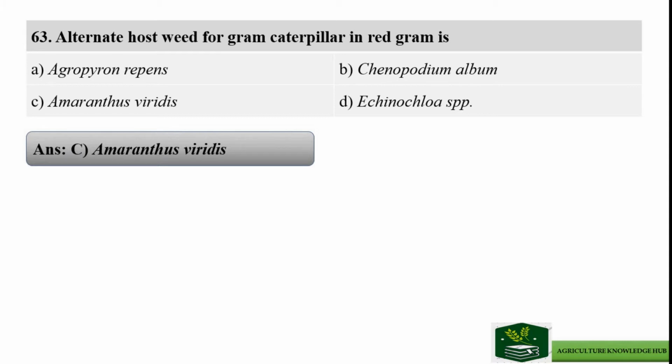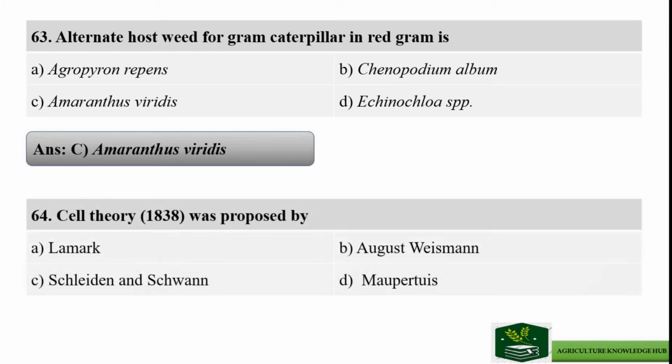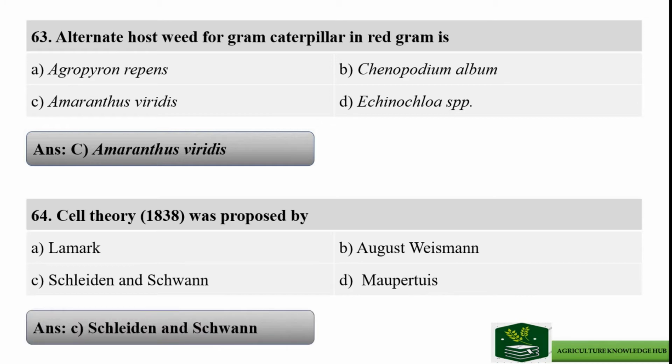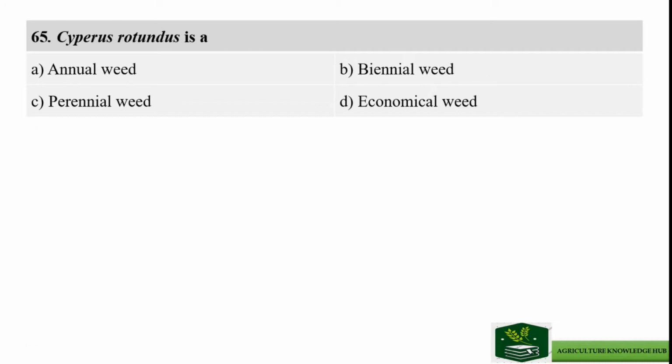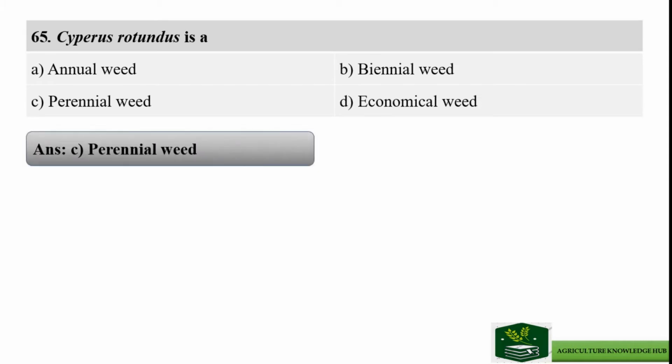Next question: cell theory, which was introduced in 1838, was proposed by, and the options are option A Lamarck, option B August Weismann, option C Schleiden and Schwann, and option D Maupertuis. The right answer is option C, Schleiden and Schwann. Next question: Cyperus rotundus is a, and the options are annual weed, biennial weed, perennial weed, and economical weed. The right answer is option C, perennial weed.